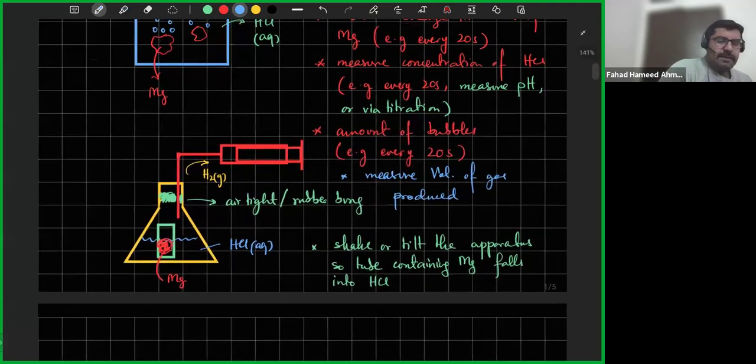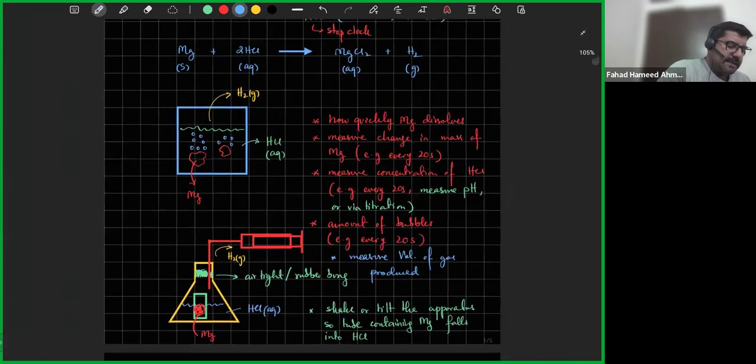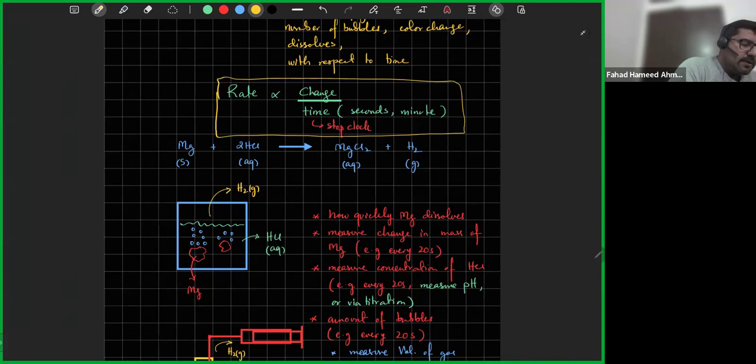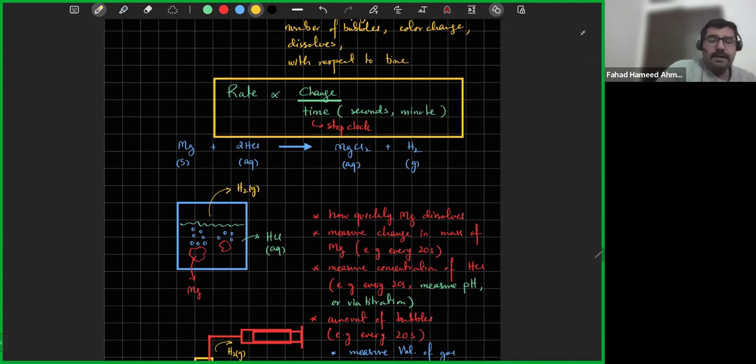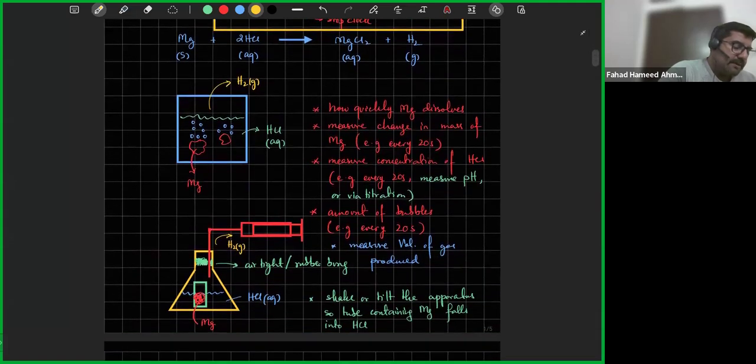So what I've done is I have the same reaction, Mg plus HCl, and I've told you multiple ways in which I can measure the rate of the reaction. For rate, you measure any change with respect to time. Let's highlight that too. Any change with respect to time, this is what rate is. So with Mg plus HCl, there are multiple ways you can figure out how the speed of the reaction is going to be measured: how quickly Mg dissolves, that's one.